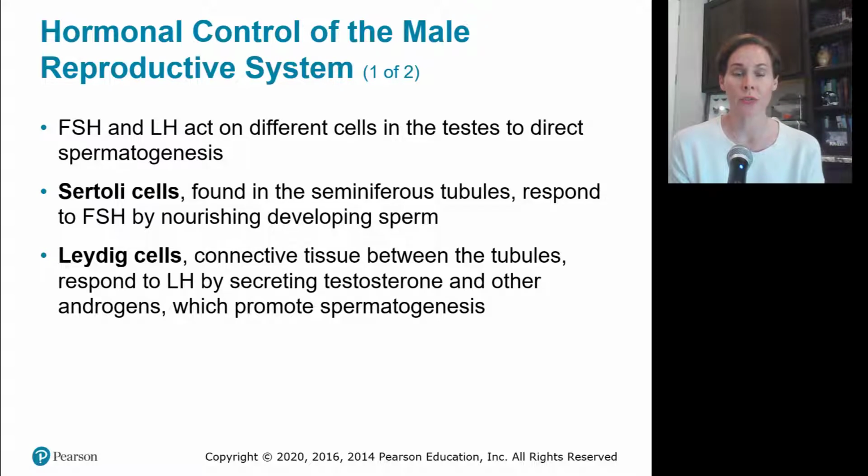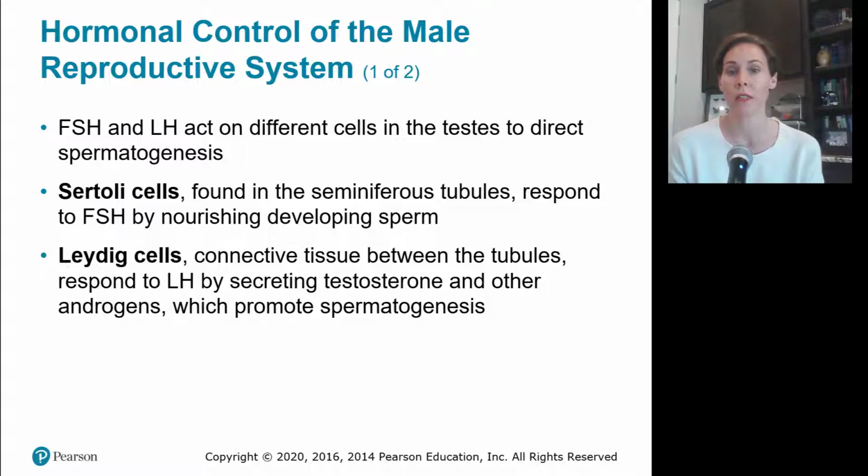FSH and LH, those two tropic hormones, act on different cells in the testes to direct something called spermatogenesis, the development of male sperm. The two types of cells that they act on are the Sertoli cells and the Leydig cells.